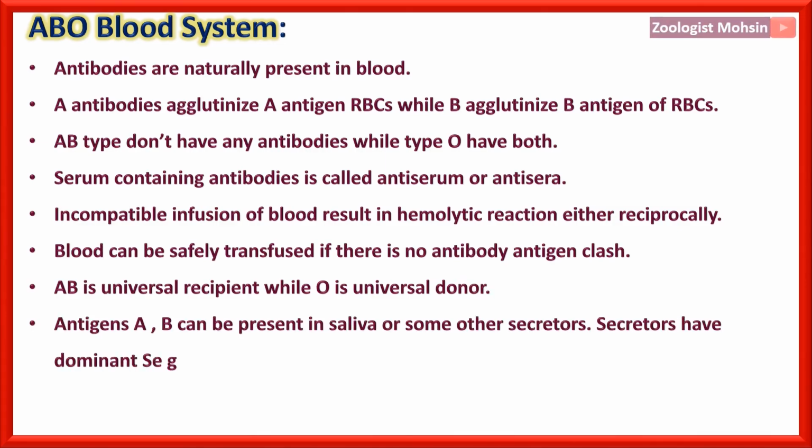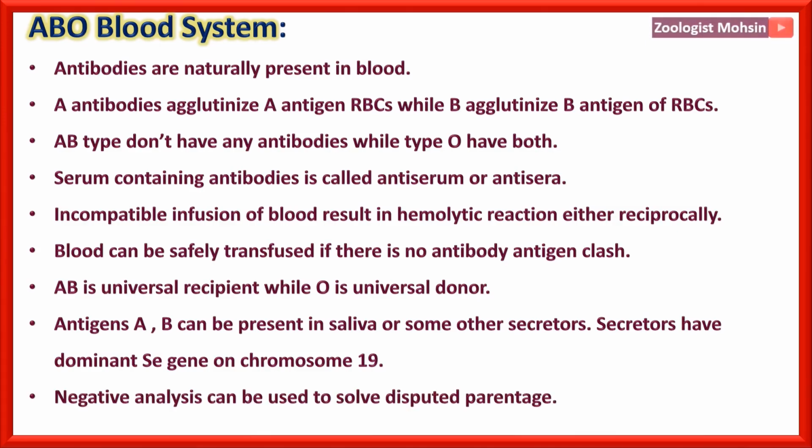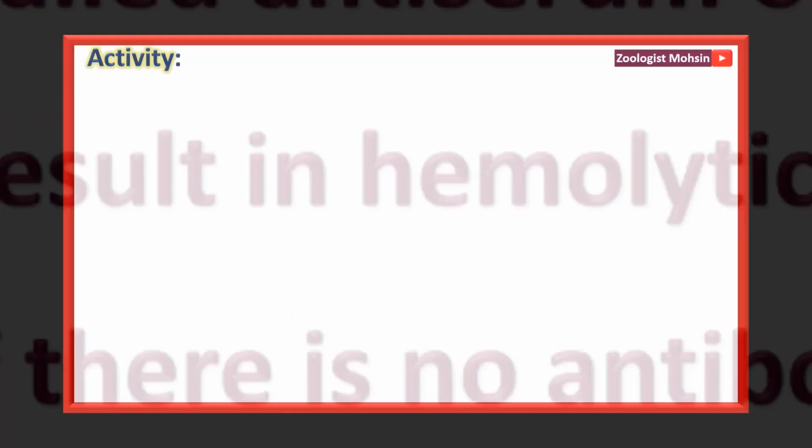Antigens A and B can be present in saliva or some other secretions as well. These secretors actually have the dominant Se gene on chromosome 19. Please remember, negative analysis can be used to solve disputed parentage of babies. Now, what is negative analysis? Negative analysis works by rejecting that this baby belongs to that parent.